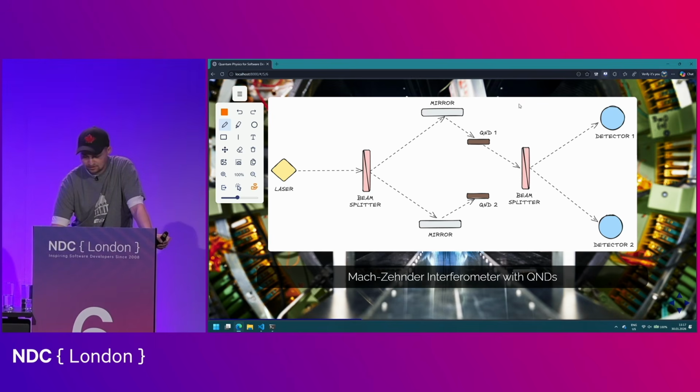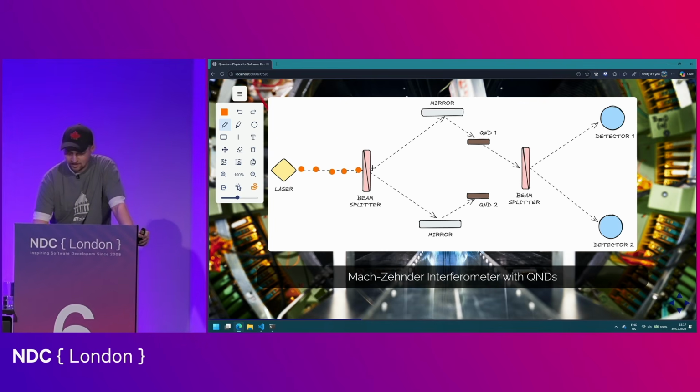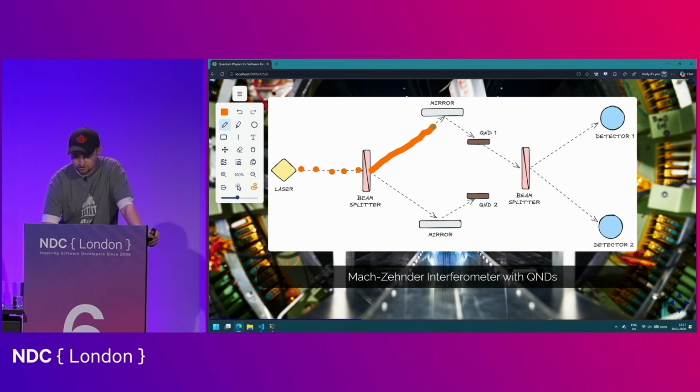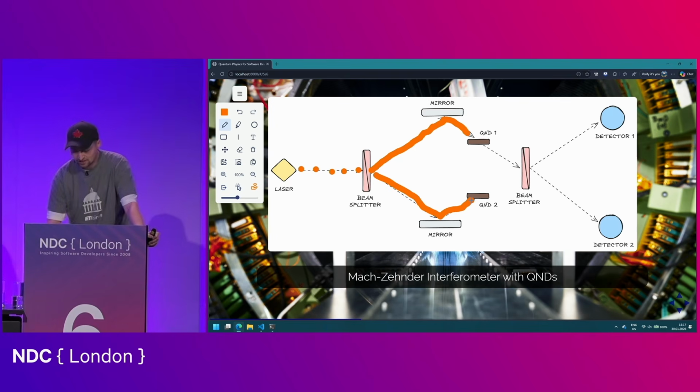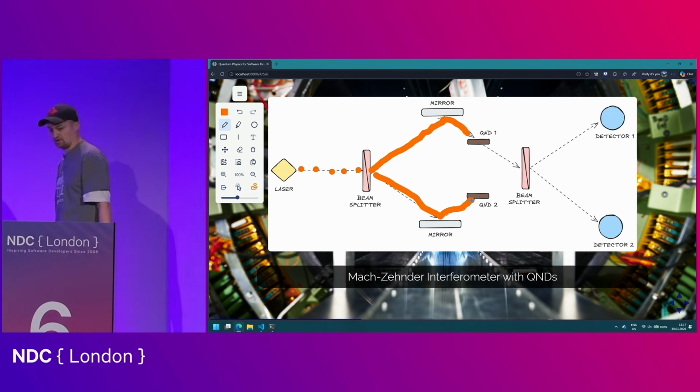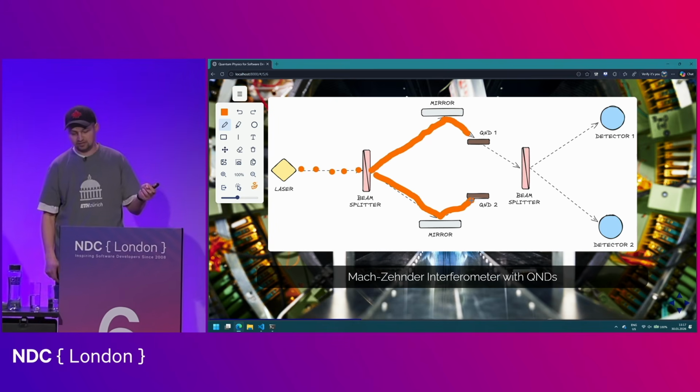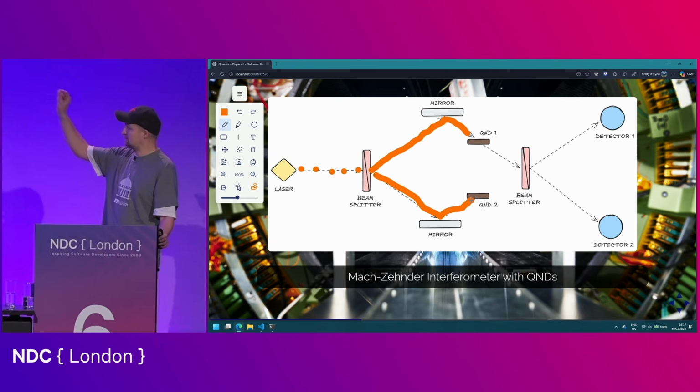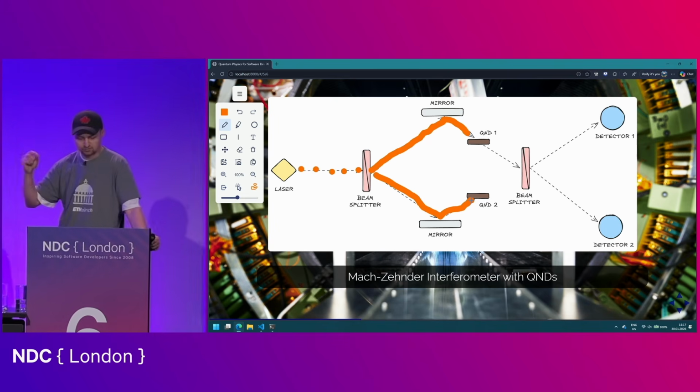So let's annotate this. The photon travels here towards the beam splitter. Then at this point, it takes these 2 paths, so it's here, and it's here. And now we try to capture the photon being in 2 places at once. But as soon as we try to do that, the photon will randomly decide I'm here or I'm there, with 50% probability.